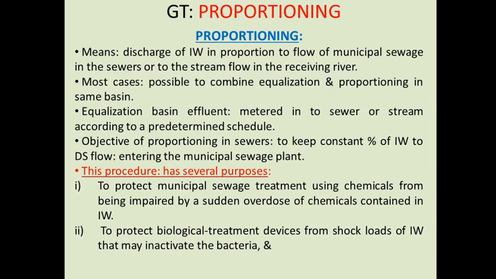And the third is to protect municipal sewage treatment using chemicals from sudden overdose of chemicals contained in industrial waste.